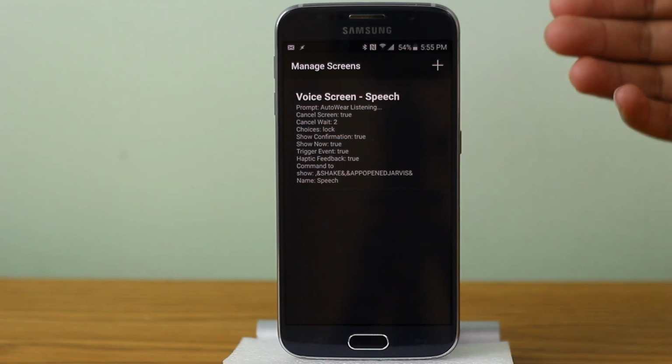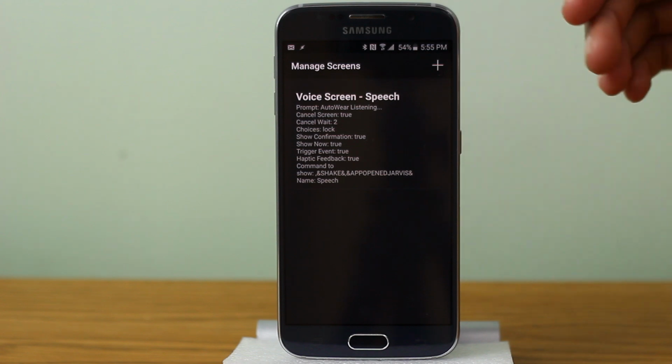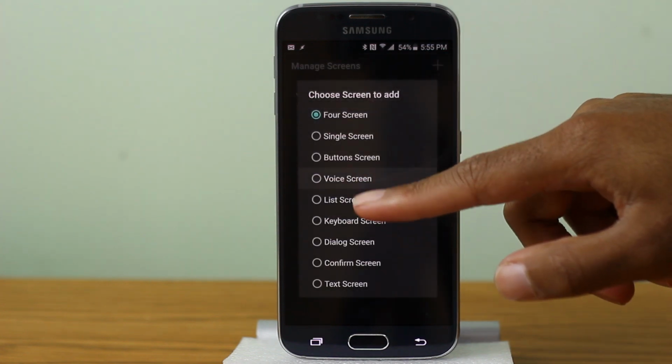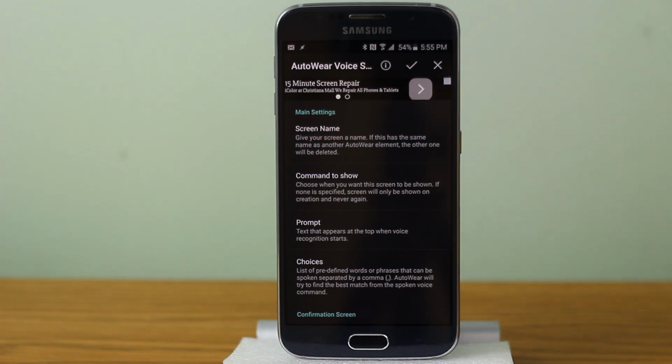So right now I have a screen set up, which is a voice screen. If you don't have any screen set up, what we're going to do is go up here to add a voice screen. So pretty much the best way to describe this is like when you use Google Now on your watch and you see the OK Google screen, that's pretty much what we're going to do, just so we can interact with the commands. I know it's not a very straightforward explanation, but just understand this is the way they interact with the app that can send commands to your phone.